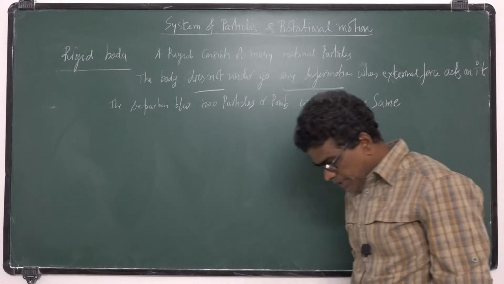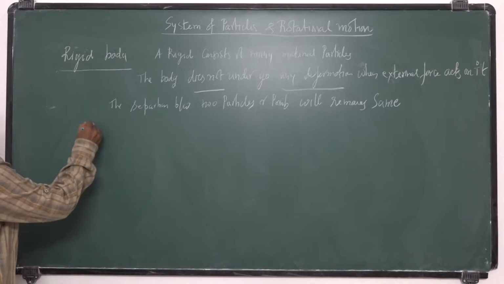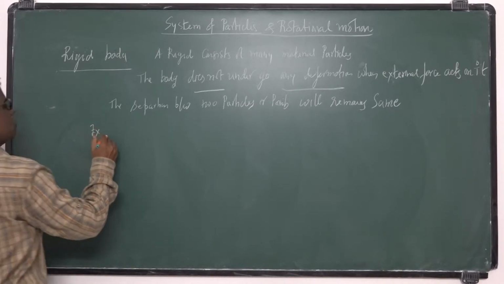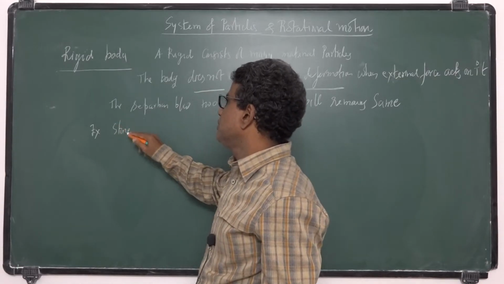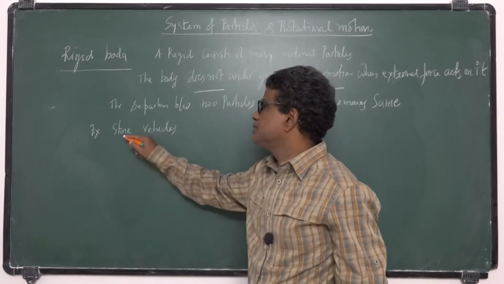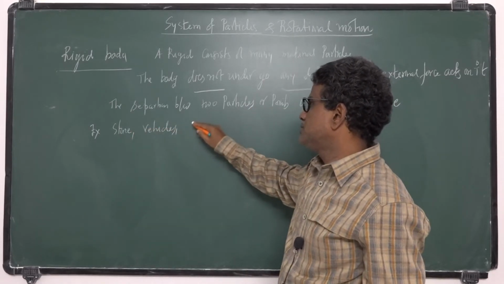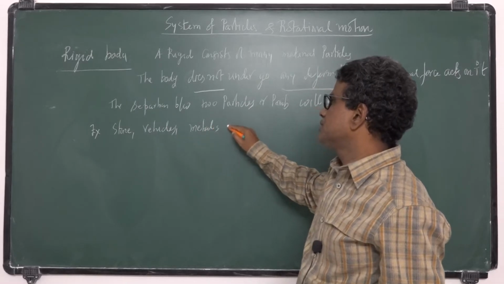Such bodies we can call rigid bodies. Examples of rigid bodies: a projected stone, vehicles, metals, etc.